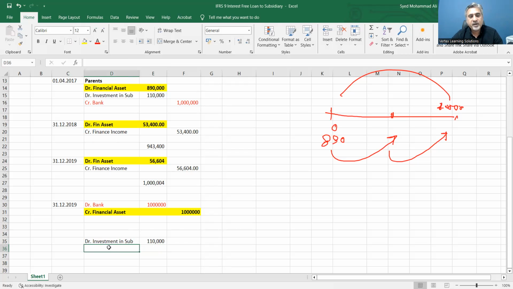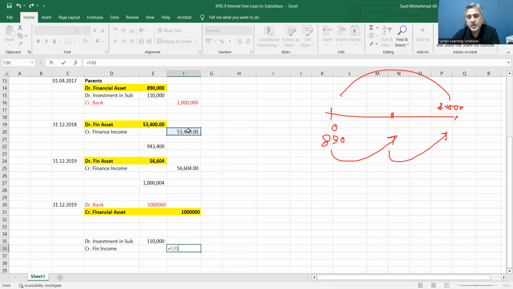And that goes on the debit side of the statement of financial position of the parent. And you have this effect of credit finance income, which goes to profit, and from profit it flows to retained earnings, which is reflected on the credit side of your statement of financial position. So finance income, this one, plus finance income, this one, makes it actually 110,000.